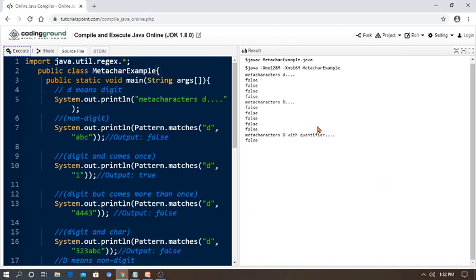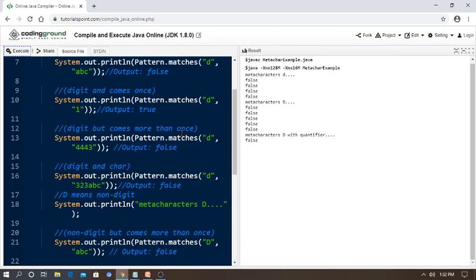Yeah, so successfully executed. Whatever is given in SOP is printed and the result is false, false and false, false, at last false also. So I am again repeating, as a programmer, if you want, you can give some values, and at runtime you can give a character instead of a number, whatever you want you can do it, go and find the matching, whether it's available or not.